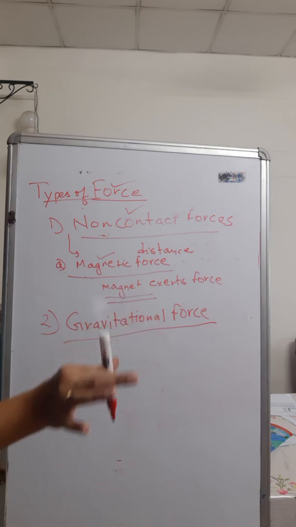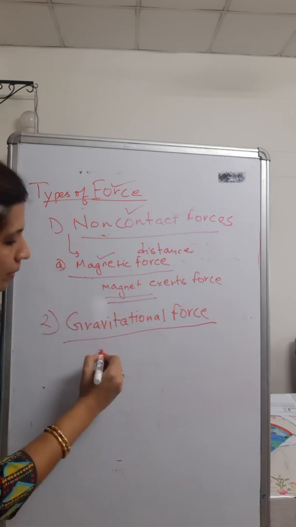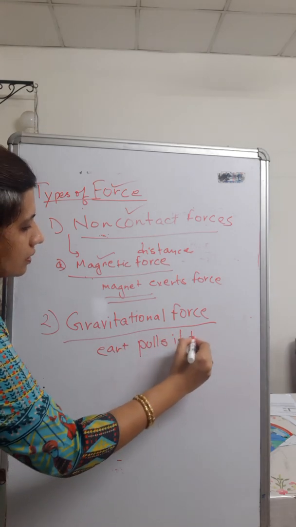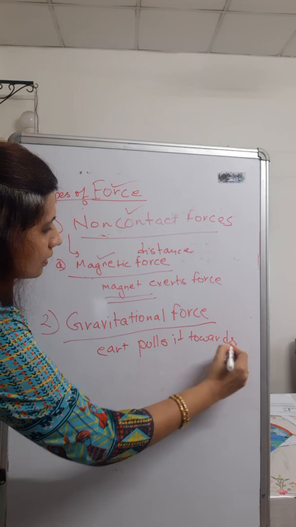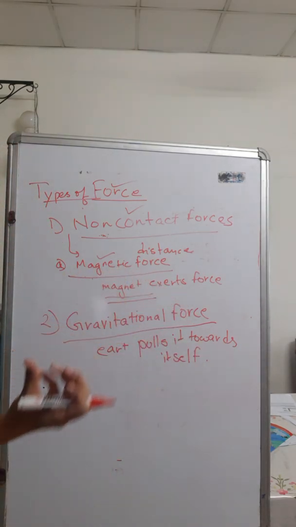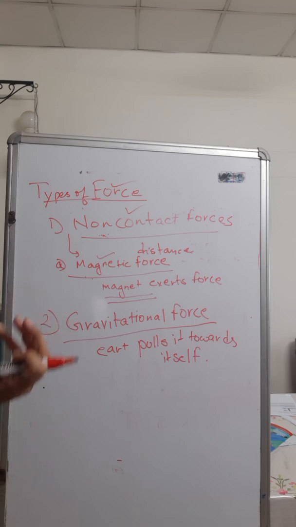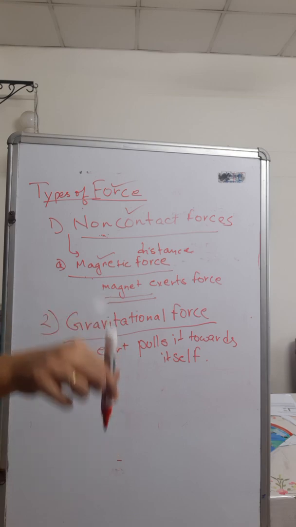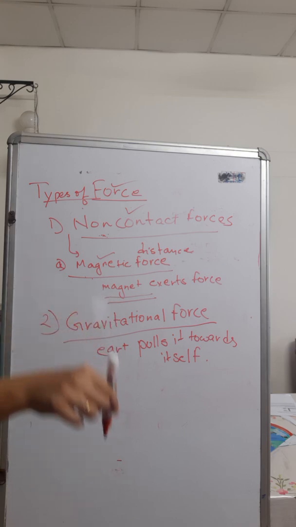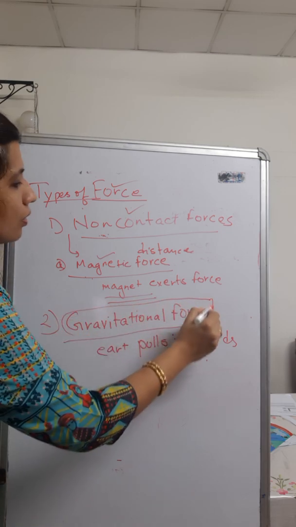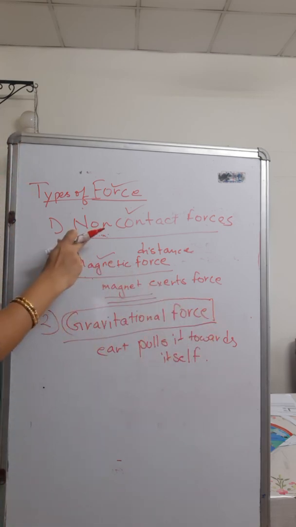Because the earth pulls it towards itself. अर्थ ने उसको, ऑब्जेक्ट को अपनी तरफ क्या किया? पुल किया. So this pen which falls down, it is falling down because of the pull of the earth. Now this kind of force is known as gravitational force, and it is also an example of non-contact force.